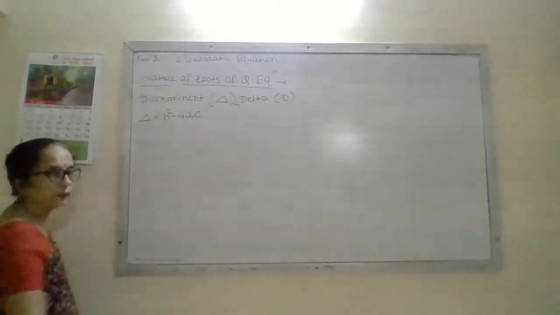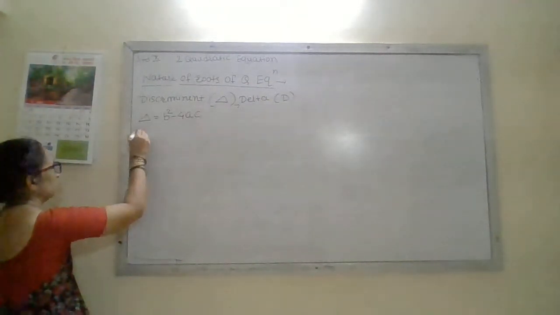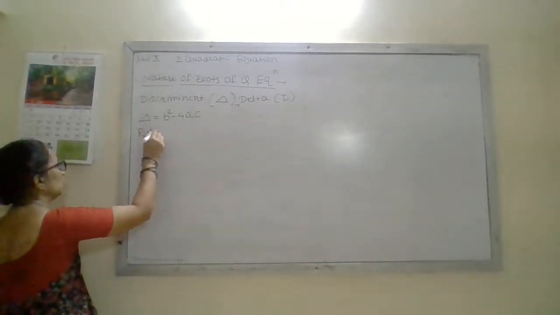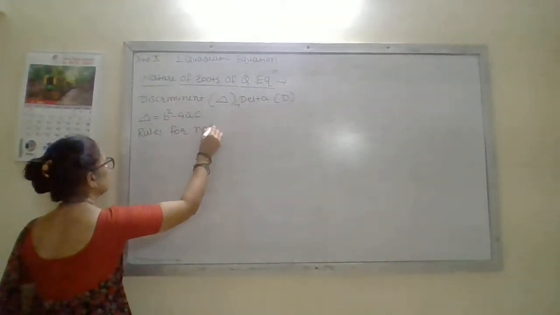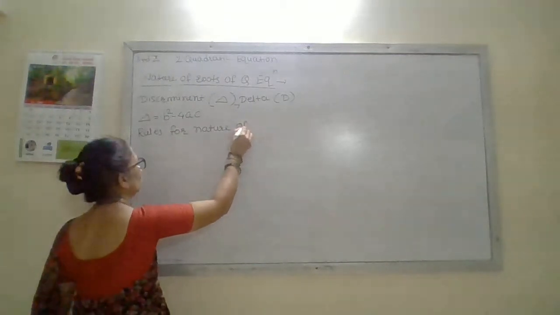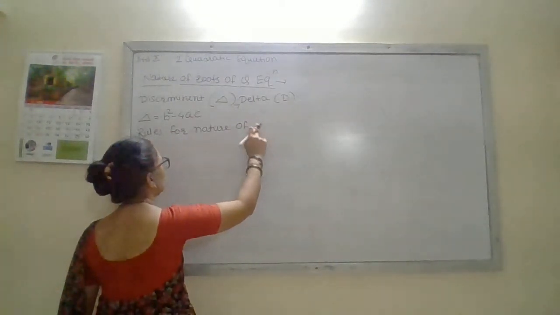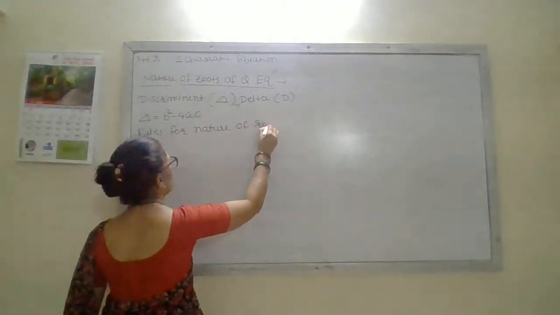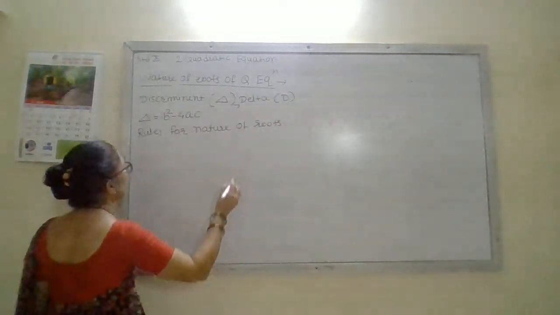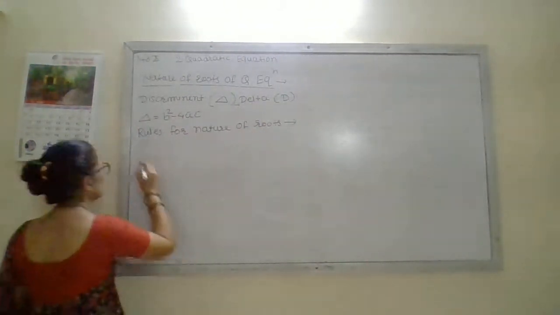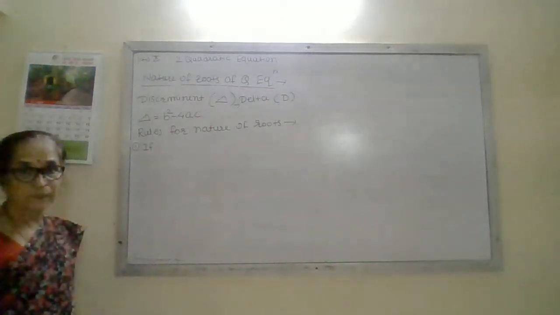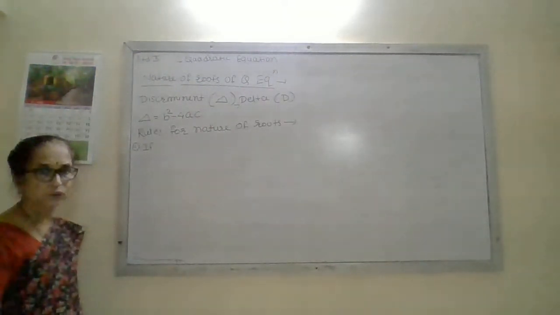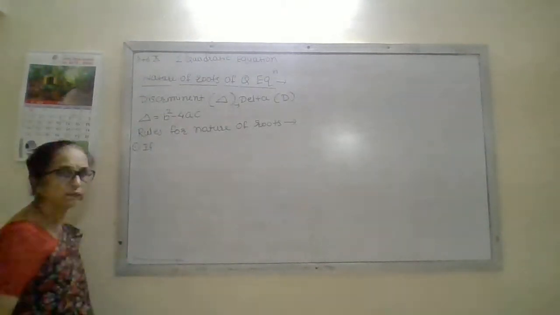Now there are three rules depending on its value. Rules for nature of roots. These rules depend on the discriminant value, therefore in short I am using this symbol.